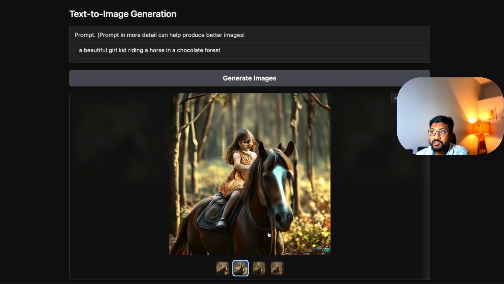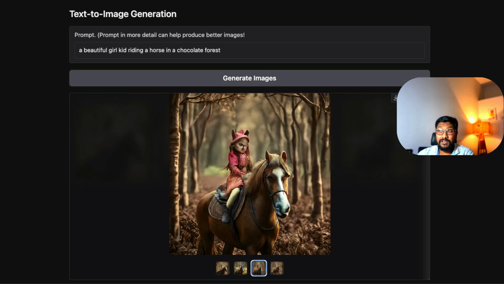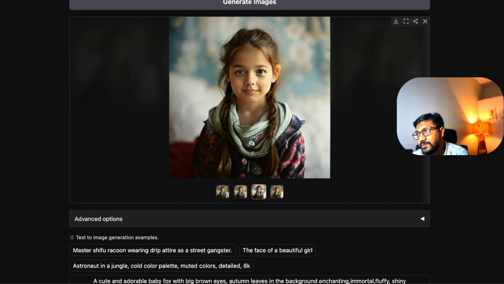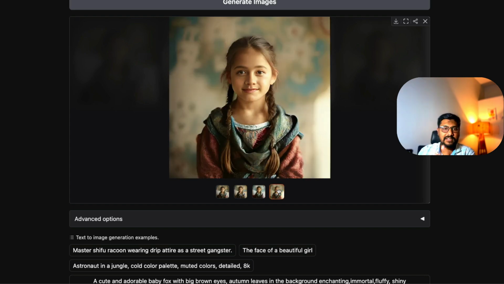But you can see the horse is kind of decent. There is a decent background. It's not a very high resolution image. Again, you can see this is the picture of a girl. This is probably good, but again, it has this plasticky nature like the early Stable Diffusion days. But still, I believe this is where the research is.